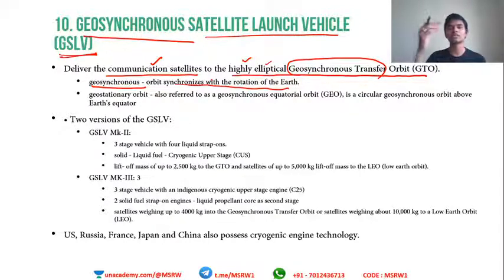You won't miss it because it is also rotating along with the Earth. So it appears to be stationary for us. Understood? So it is always rotating along with the Earth and it appears stationary, and this enables communication properly. If it rotates at a different speed, then communication will be disturbed, right? Because signals will have to go longer ways, shorter ways, and all that. But this is stationary as far as Earth is concerned because it is rotating at the same speed as Earth